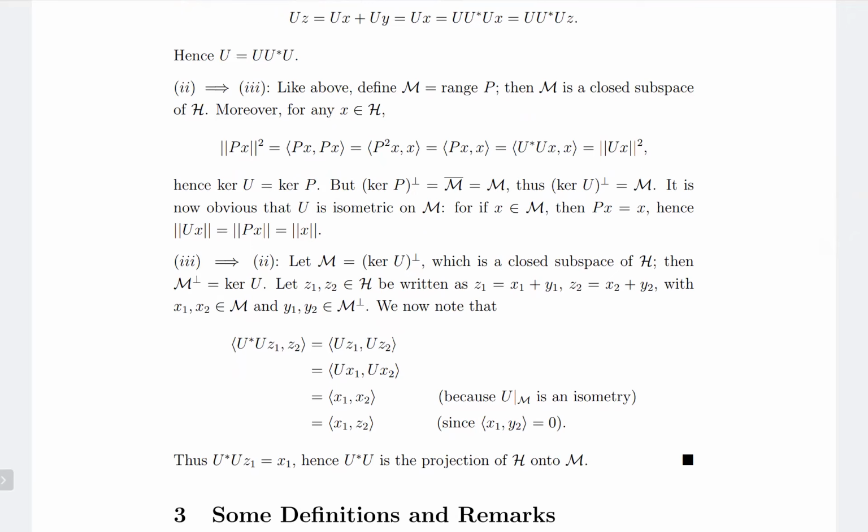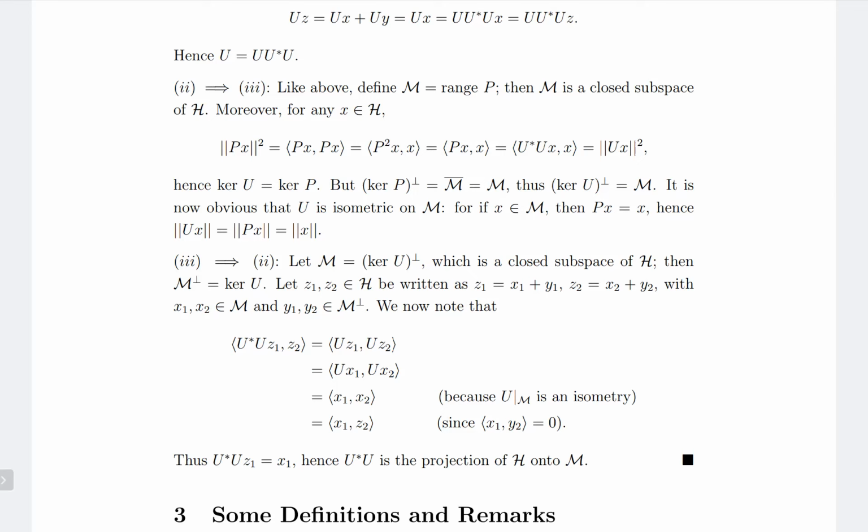So we can see why this is true. Write Z1, Z2 in H as Z1 equals X1 plus Y1, Z2 equals X2 plus Y2, with X1, X2 in M and Y1, Y2 in M perp. We can then see that the inner product of U star U Z1 and Z2 is equal to the inner product of U Z1 and U Z2, and because M perp is equal to kernel U, Uy1 and Uy2 are going to be 0. And so this is equal to the inner product of Ux1 and Ux2.